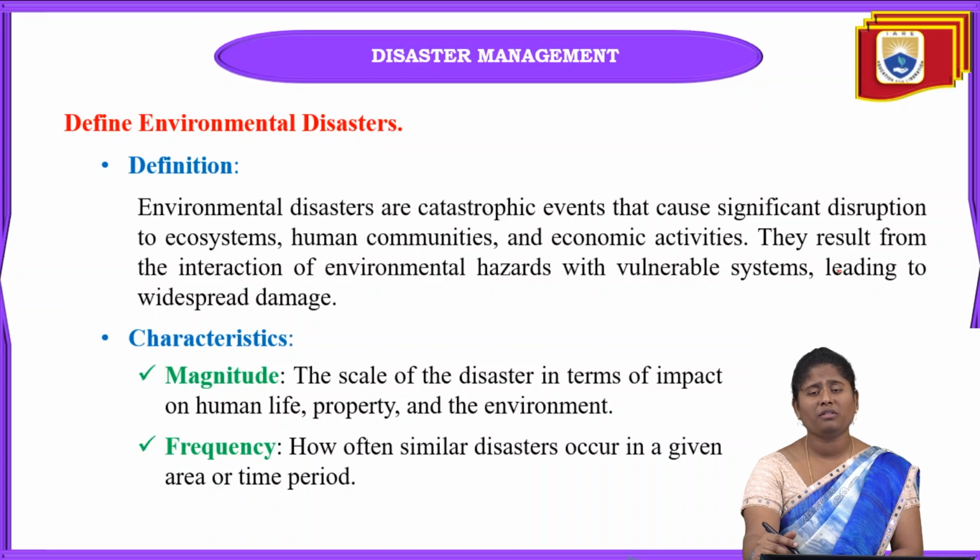And due to this environmental disaster, there will be an interaction of the environmental hazard with vulnerable systems, and that will lead towards widespread damage. So what are the main characteristics of this environmental disaster? The first is magnitude.